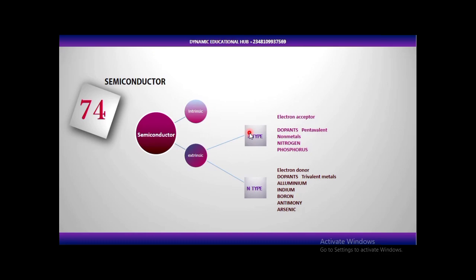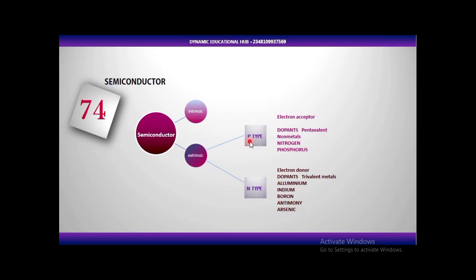Let me explain that. We all know that electron is negative. Now, what is that hole? When an electron is leaving a space, is moving out, it is going to leave a vacancy, and that vacancy is known as a hole. Hole is positive, electron is negative. A hole in a semiconductor is a vacant space. When an electron leaves a semiconductor, it's going to create a vacancy known as a hole. That hole is positive, electron is negative.